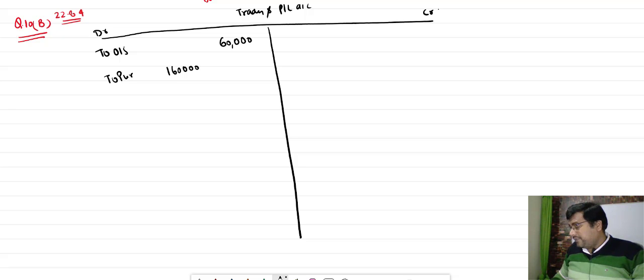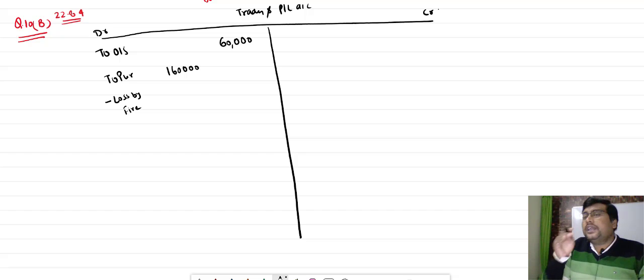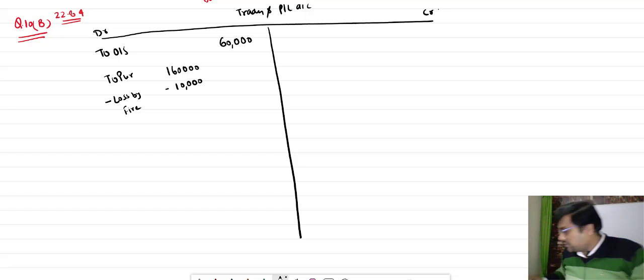Closing stock 55,000. Stock valued at 10,000 was destroyed by the fire. How much stock is destroyed by the fire? 10,000. So minus loss by fire. How much are goods decreased because of loss by fire? It is minus 10,000.